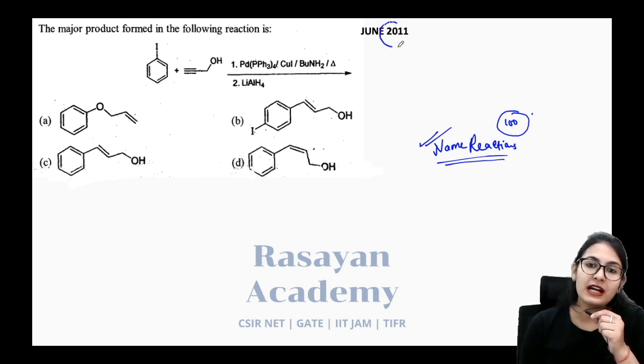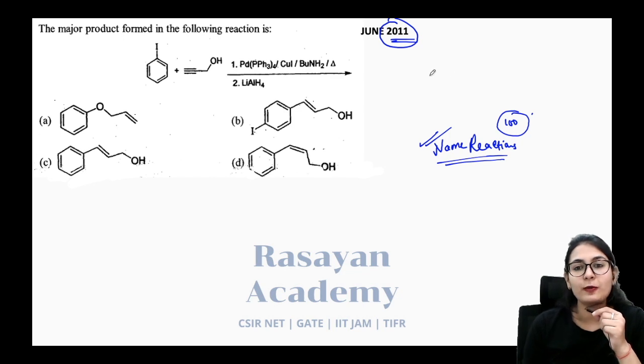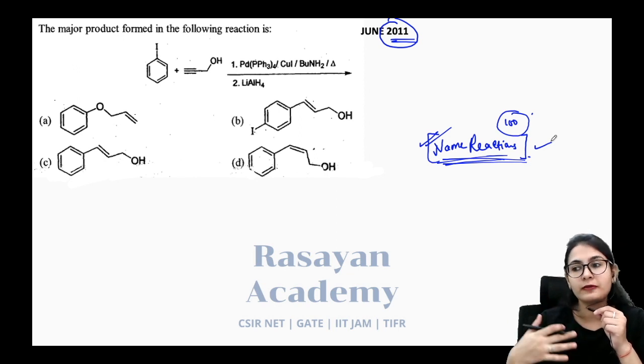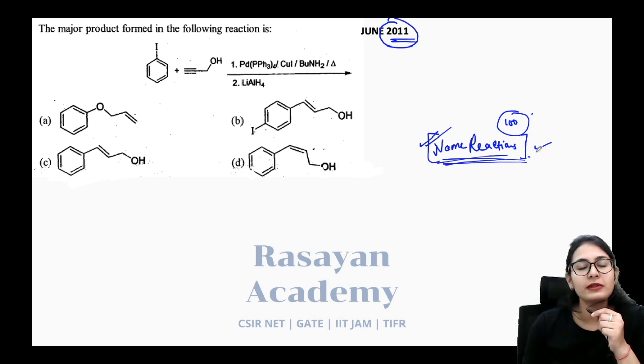We are going to start right from 2011, and definitely you are practicing the questions by yourself as well. I hope that this series is going to be helpful for all of you. We are going to do the same series for CSIR NET as well as GATE examinations, identifying all the important name reactions so that you can complete this topic. Also, doing this topic does not require a lot of other topic information. Name reactions you can do directly, and along with this, if you know a little bit of organic reagents, it is going to make sure that you score a lot of marks in the exam.